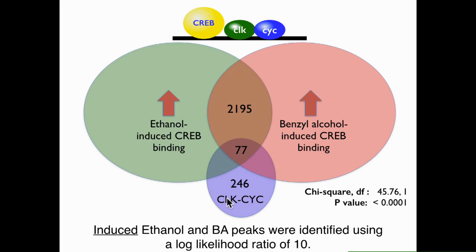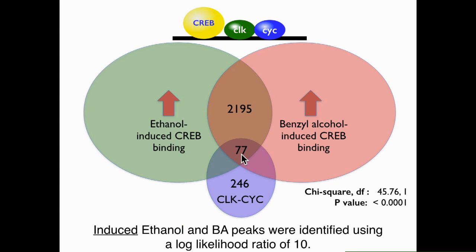And there aren't as many clock and cycle pairs as one might expect in the genome. There's actually a moderately small number, I would say. But out of those, 77 of them intersect with the ethanol CREB and benzyl alcohol CREB binding sites.